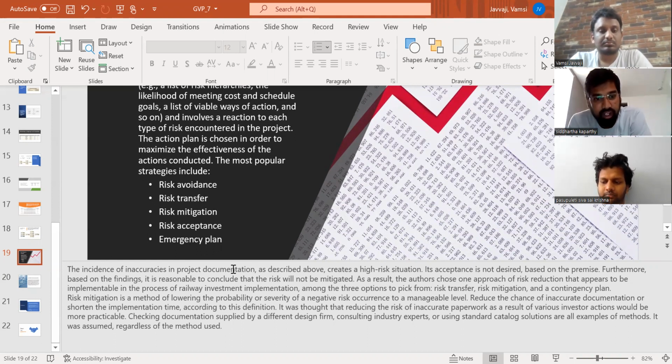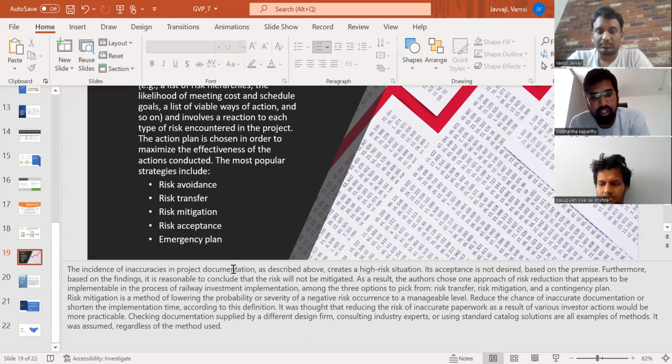The instance of inaccuracy in project documentation, as described above, creates a high-risk situation. Acceptance is not desired based on the premises. Furthermore, based on the findings, it is reasonable to conclude that the risk will not be mitigated. As a result, the author chose one approach of risk reduction that appears to be implementable in the process of railway investment implementation. Among the 3 options of risk transfer, risk mitigation, and the contingency plan, risk mitigation is a method of lowering the probability or severity of the negative risk occurrence to a manageable level, reducing the chance of inaccurate documentation, or shortening the implementation time.